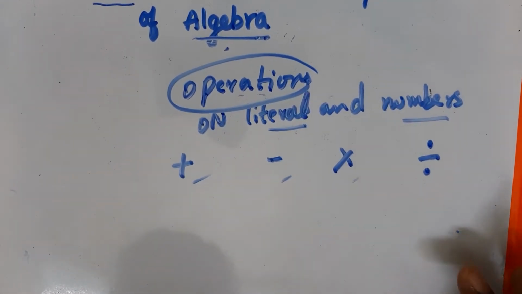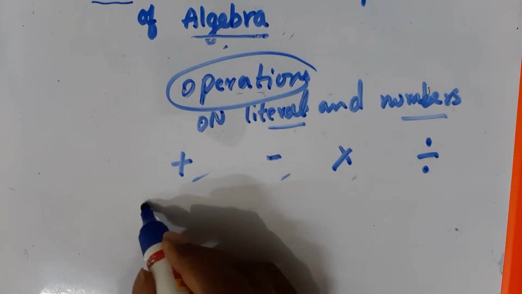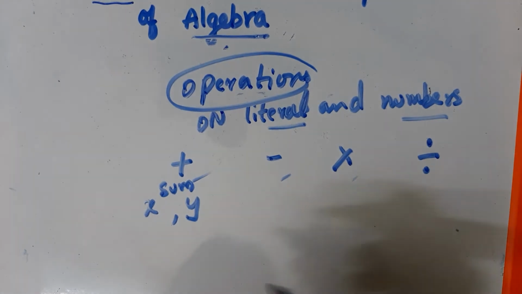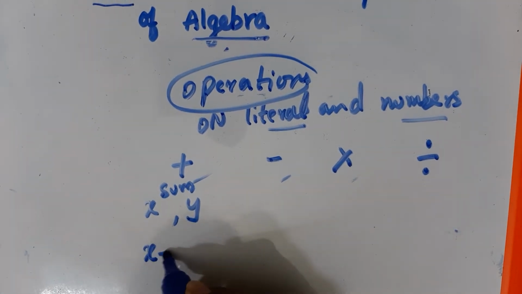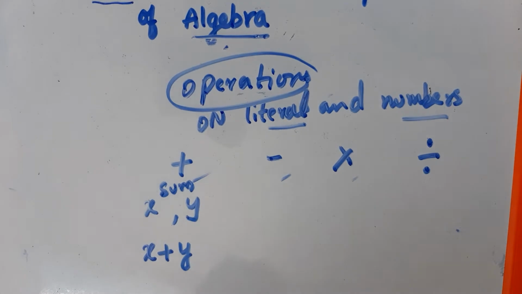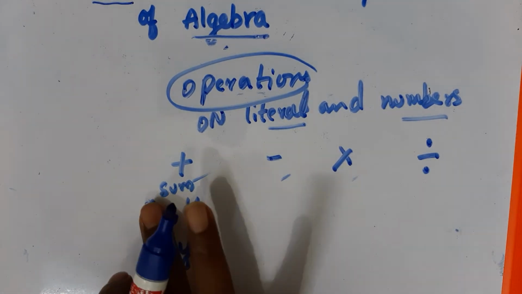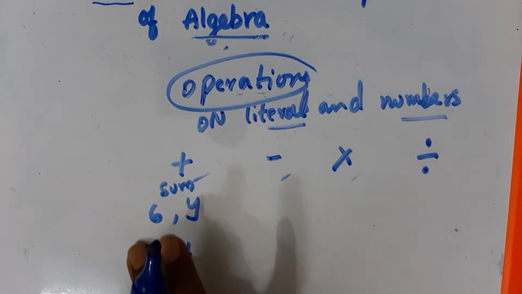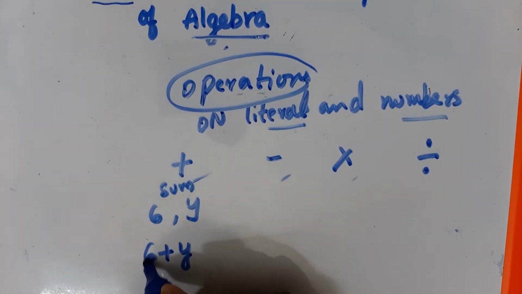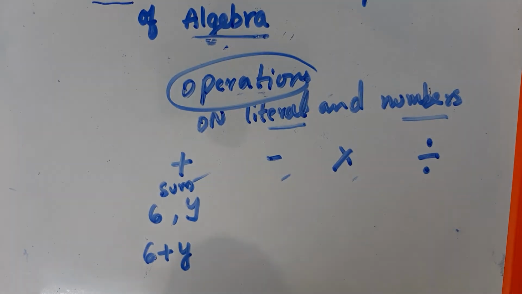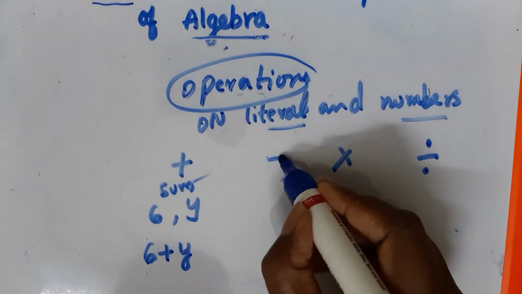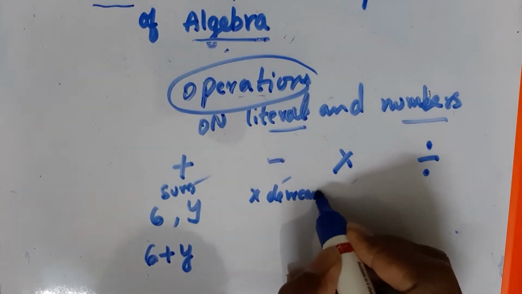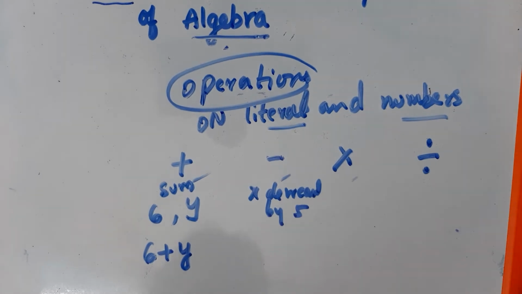For example, I want to take the sum of two literals x, y. As a statement, how will I write it? The sum is x plus y, isn't it? If I write the sum of a constant 6 and y, you will write 6 plus y. Now coming to subtraction: x decreased by 5.